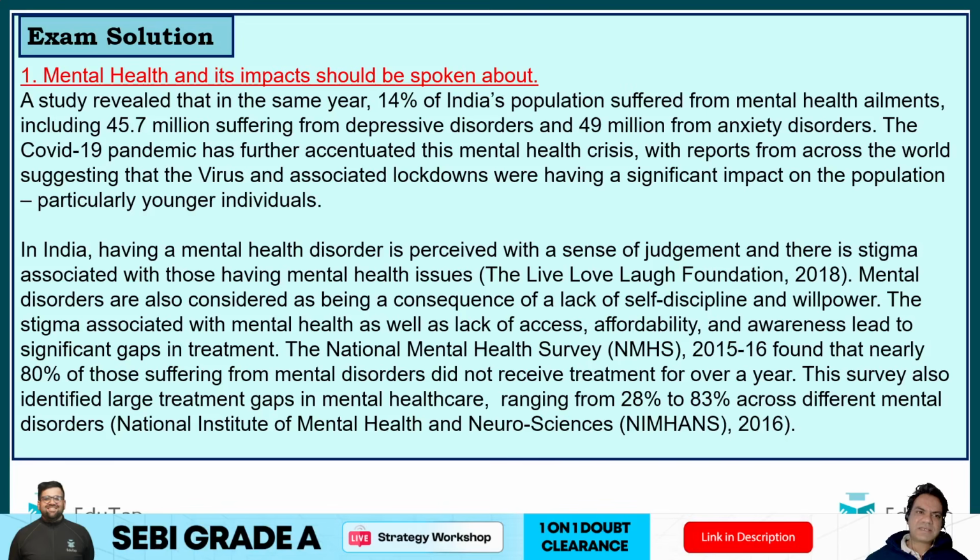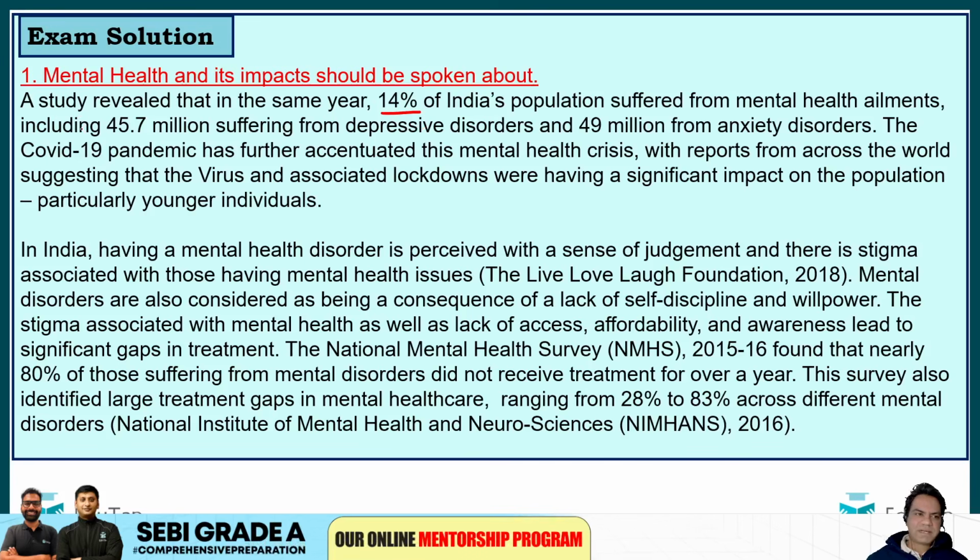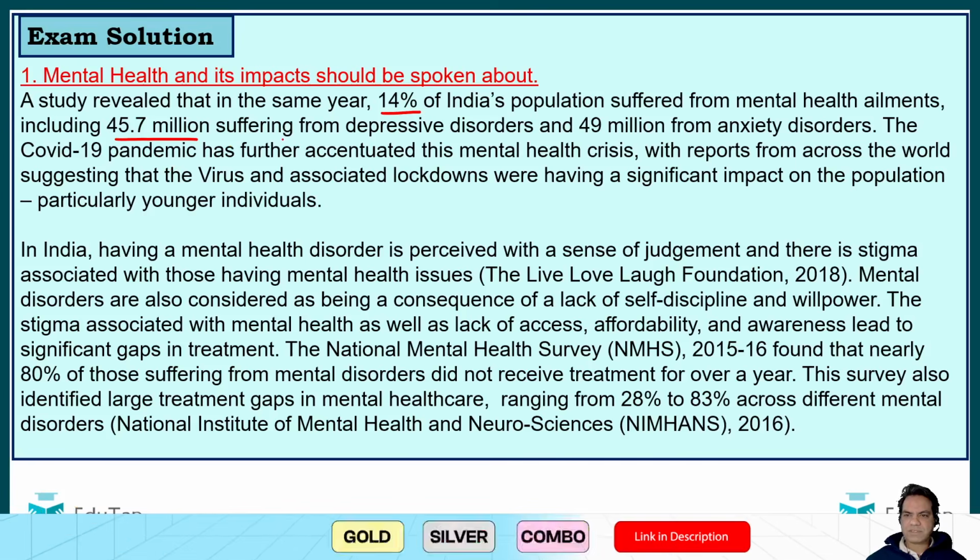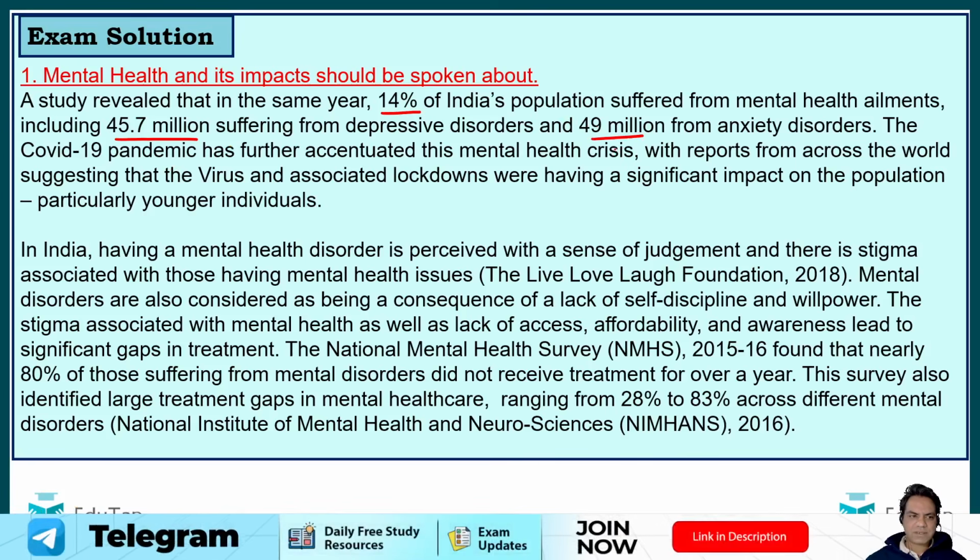So in mental health and its impact, you can say study revealed that 14% of India's population suffers from mental health illness, including 45.7 million suffering from depressive disorders and 49 million from anxiety disorders. After the COVID-19 pandemic, mental health crisis has become a crucial component. Now in India, having a mental health disorder is perceived with a sense of judgment, and there is stigma associated with those having mental health issues.